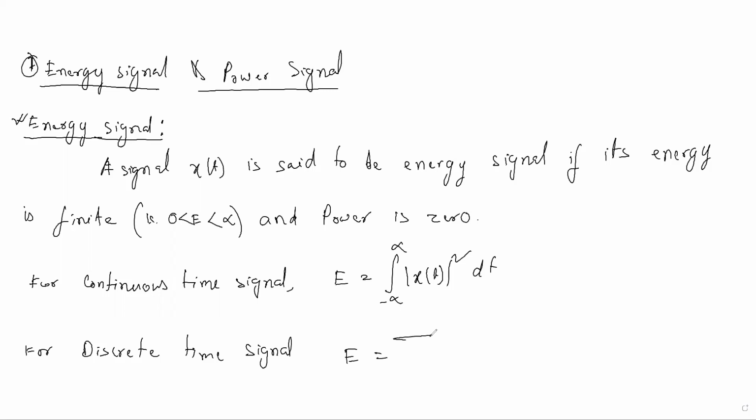So here in place of t it will be n. n will go from minus infinity to infinity, of mod of x of n, whole squared. So this second equation is used for calculating the energy of a discrete time signal, and the first equation is used for finding the energy of a continuous time signal. So energy signals are those signals which have finite energy. Power should be 0.